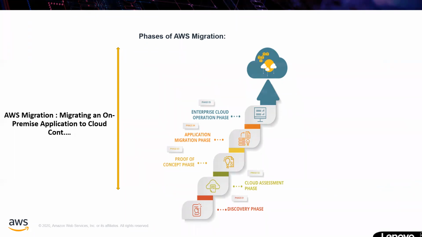So what are the steps, what are the phases I have to go through in order to successfully move my application to AWS? Before this, we already covered Simple Storage Service, S3. So you know how to create a bucket, how to upload your files, how to set the storage class, how to encrypt, how to manage versioning, everything.